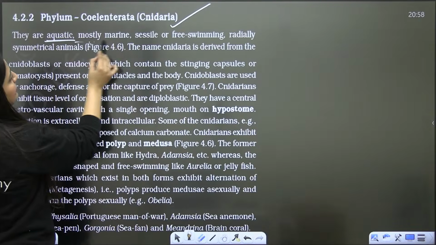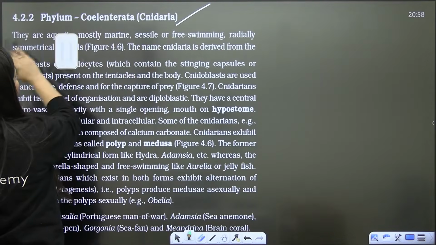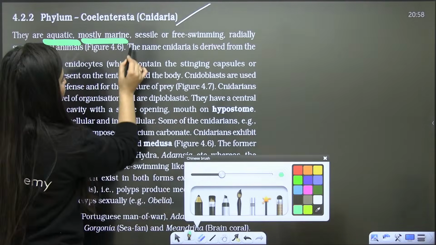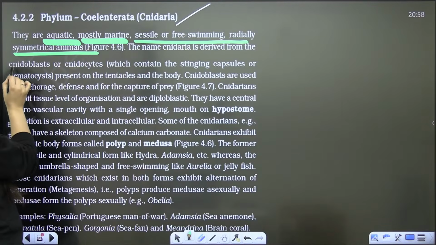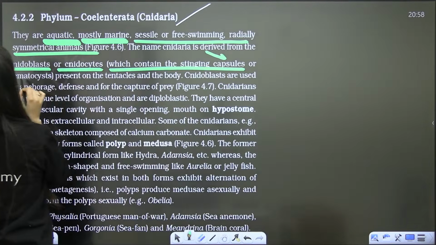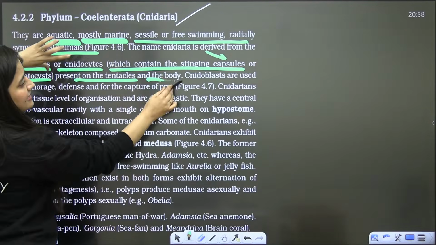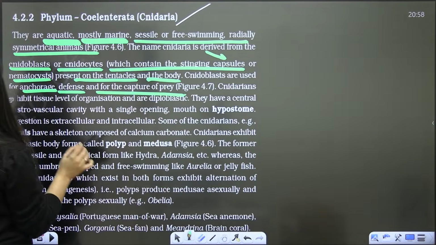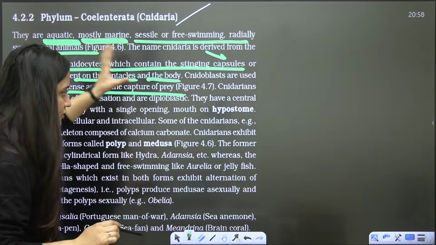So they are aquatic, mostly marine. Yes or no? Sessile or free living, radially symmetrical. Okay, bache. So Cnidaria is the word which contains the stinging capsule or nematocyst. They are present on the tentacles and the body. They are used for anchorage, means attachment, defense, and for capturing of prey. They exhibit tissue level of organization and are diploblastic. Simple, it is already discussed.